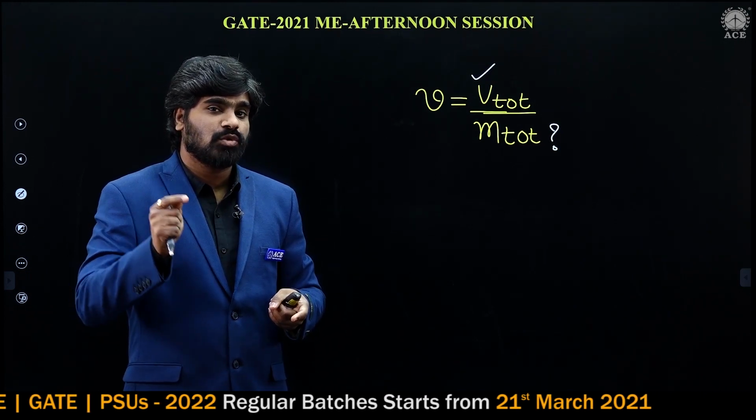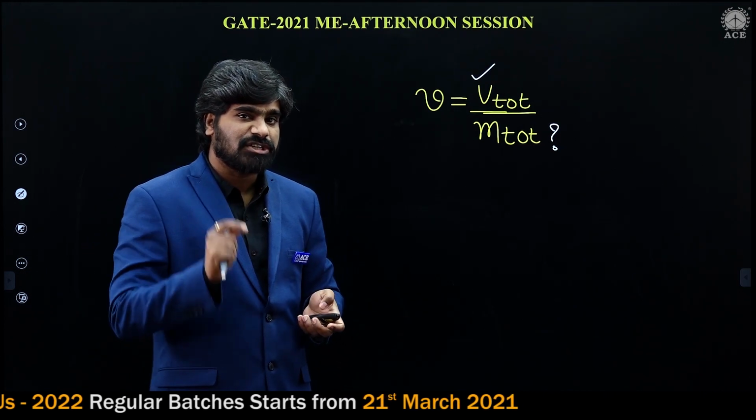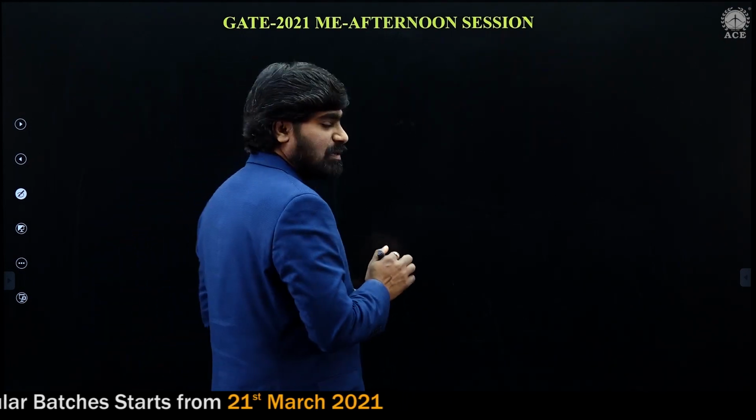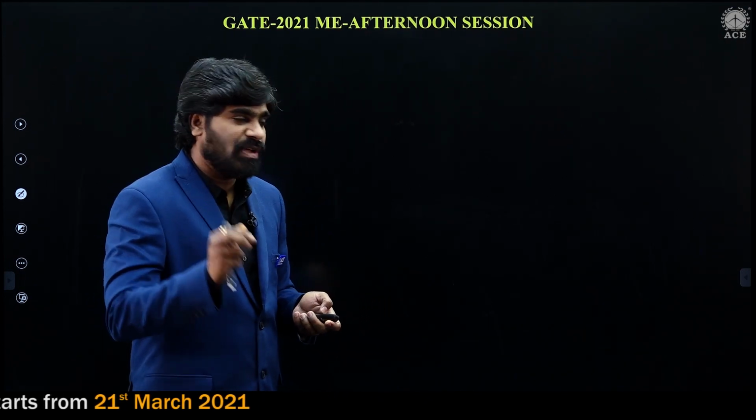What is the specific volume of wet steam, the saturated mixture? It is Vf plus X into Vg minus Vf.